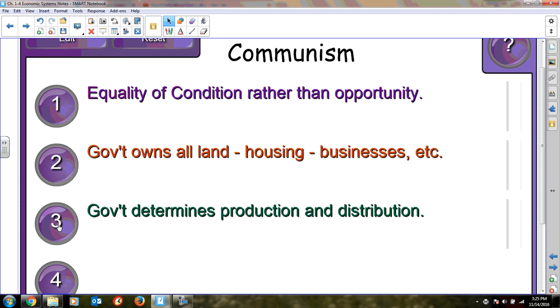It's the government that determines what is produced and how it's distributed. So we've jokingly said that why is a chia pet made? It's because people demand it. And we live by the law of supply and demand. In a communistic society, government is keeping track of everything that is needed, creates the factories that then produce it, and then they decide how it's going to be distributed.